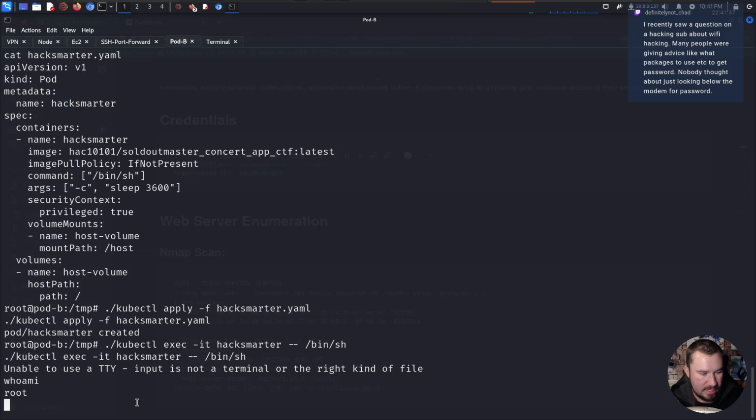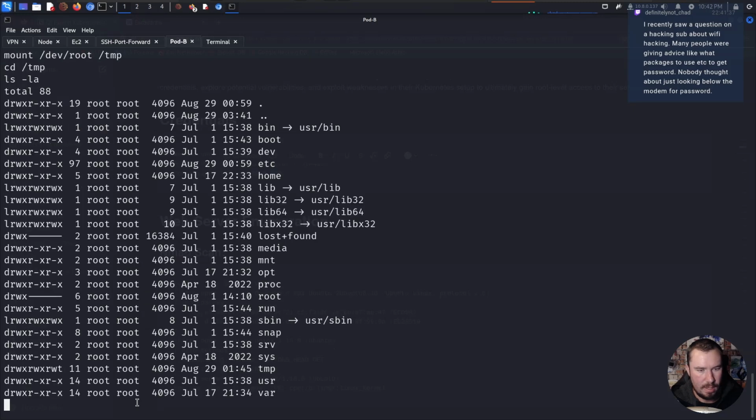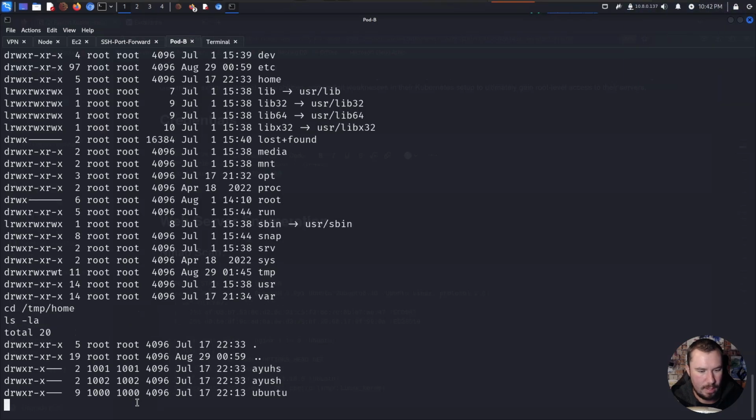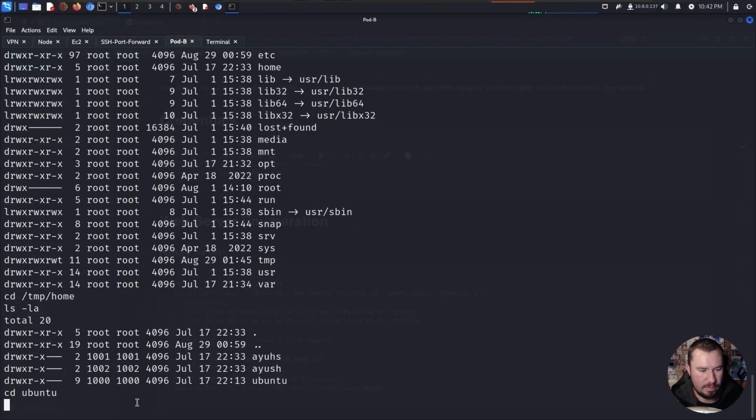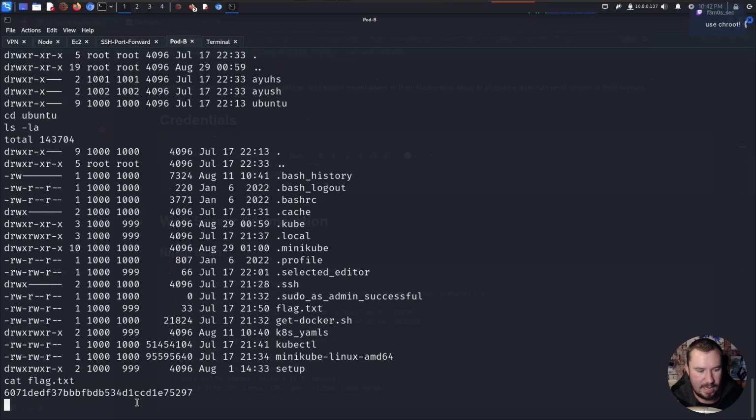All right, I think we're here, just TTY isn't working. And now we want to go ahead and mount to see if we can get to the host file system. So the way we can do that is we'll mount /dev/root, and we'll just say the temp directory. And if we go over to the temp directory, I think we can go temp home, cd ubuntu, ls -la, cat flag.txt.